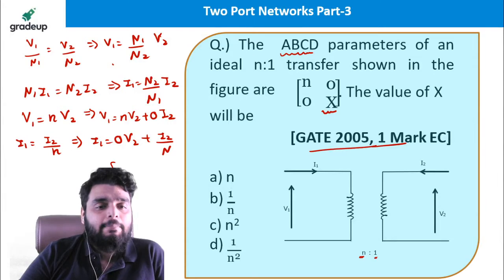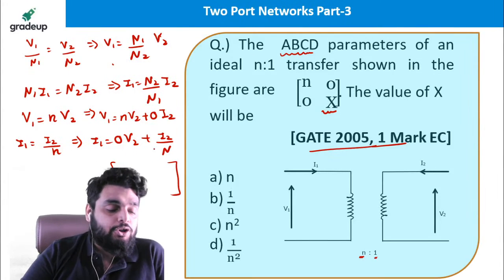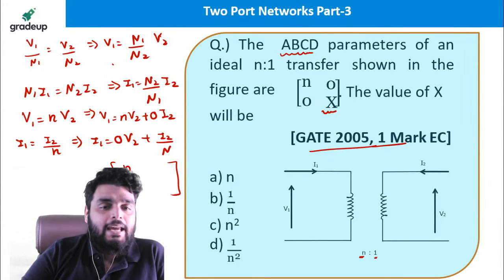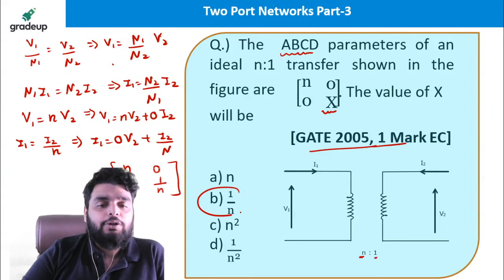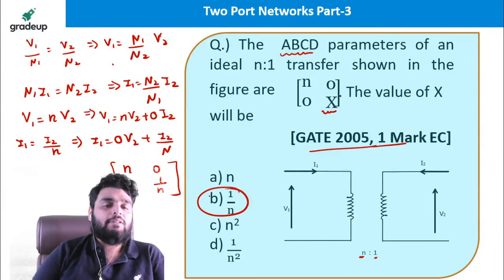Now what will be the ABCD parameter? This is the ABCD equation now. So the ABCD parameter will be N, 0, 0, 1 by N. So the answer is option B. Answer is option B. Simple.